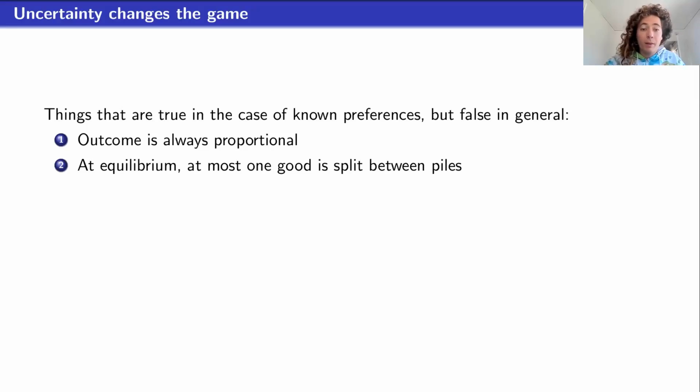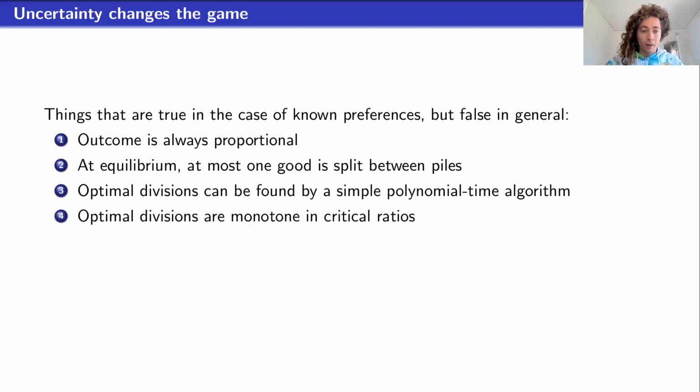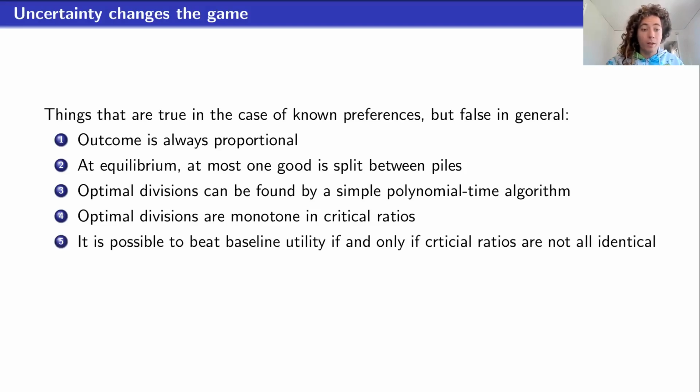At equilibrium, at most one good is split between the piles. As we saw, this is true with certainty, but it's very false with even some simple examples of uncertainty. Optimal divisions can be found by a simple polynomial time algorithm. We do have an FPTAS for some special cases, but the general problem is very intractable. Optimal divisions are monotone in critical ratios. This is another property that you can back out of this simple algorithm in the certainty case, and I didn't show it here, but there are examples in the paper showing that this is false with uncertainty.